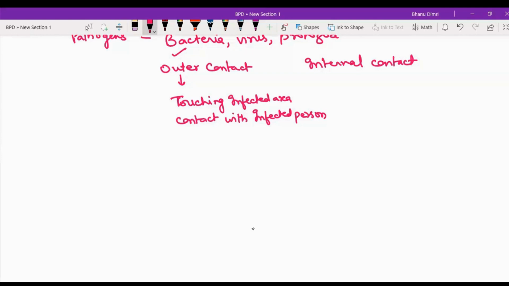If we shake hands with somebody, the infection can be there. So it was said not to shake hands with anybody. Meet from a distance, only wish verbally, no hugs. That was due to the contact which the person was having externally.